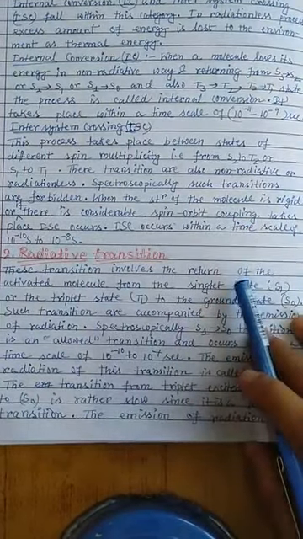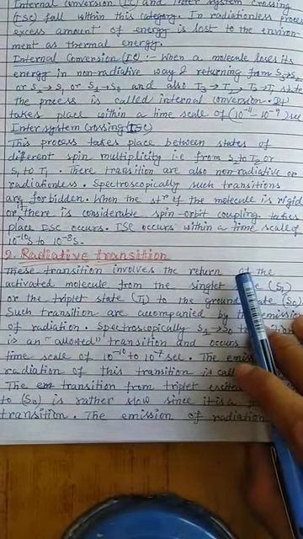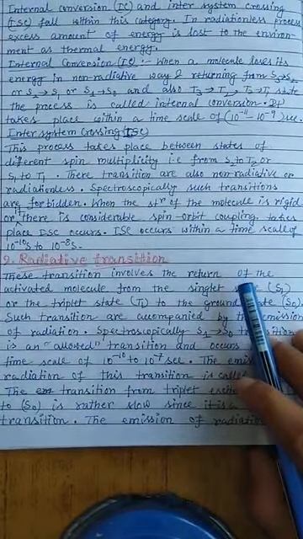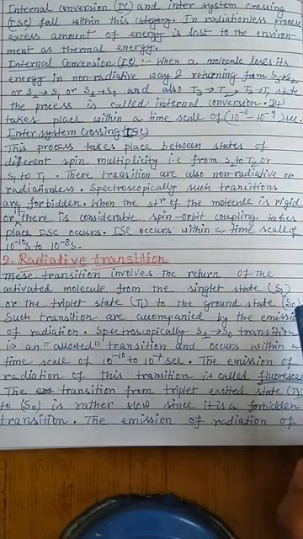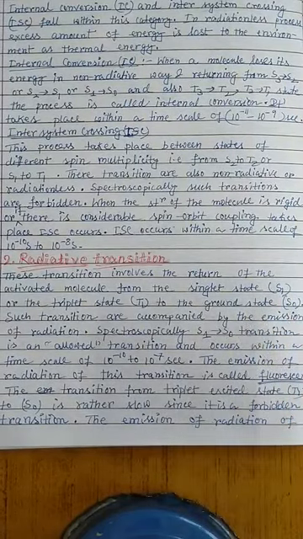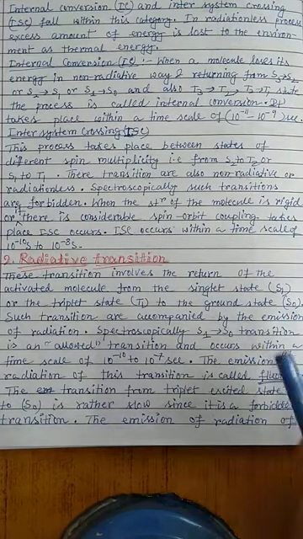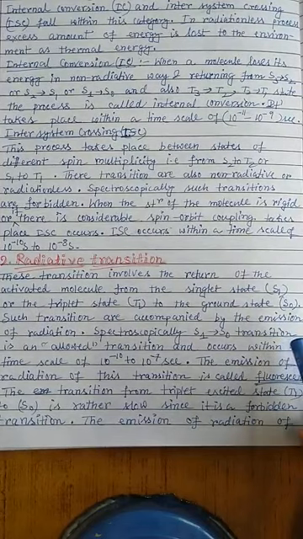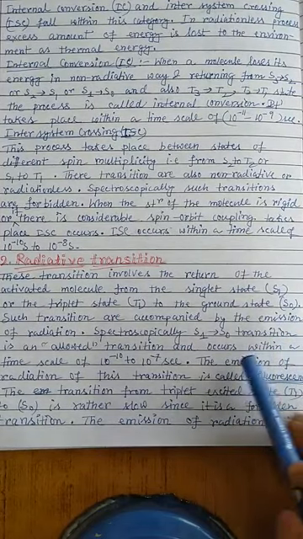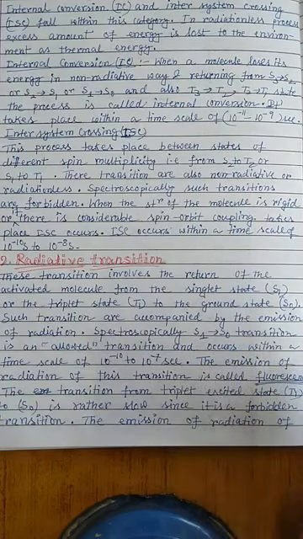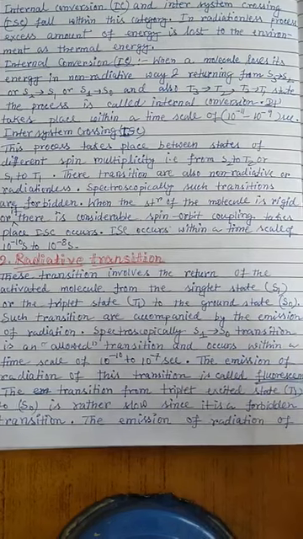The second category through which a molecule loses its energy is the radiative transition. This transition involves the return of the activated molecule from the singlet state, the S1 state, or the triplet state, the T1 state, to the ground state S0. Such transitions are accompanied by the emission of radiation. Spectroscopically, S1 to S0 is an allowed transition, known as fluorescence, and occurs within a time scale of 10 to the power minus 10 to 10 to the power minus 7 seconds. The emission of radiation in this transition is called fluorescence.